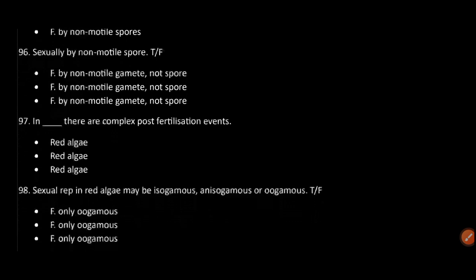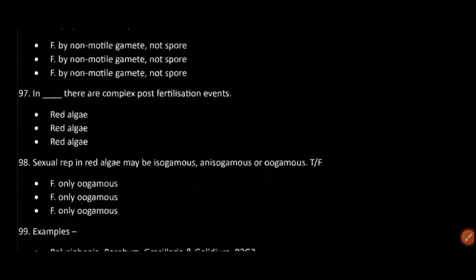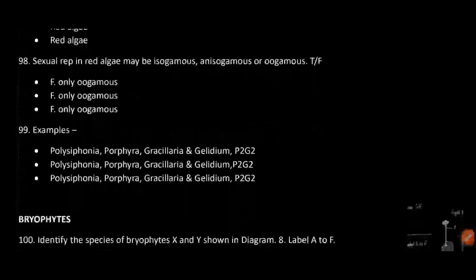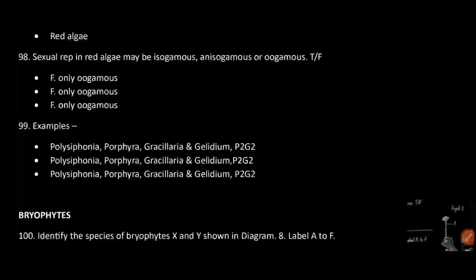In red algae, there are complex post-fertilization events. Sexual reproduction in algae may be isogamous, anisogamous, or oogamous. False, only oogamous. Examples: Polysiphonia, Porphyra, Gracilaria, Gelidium.